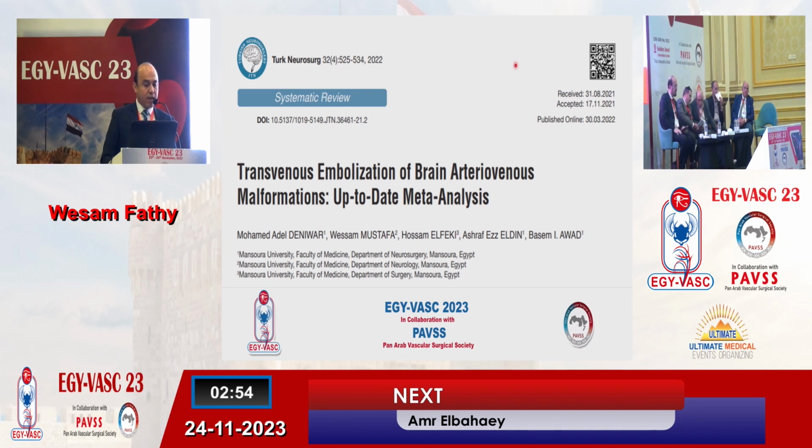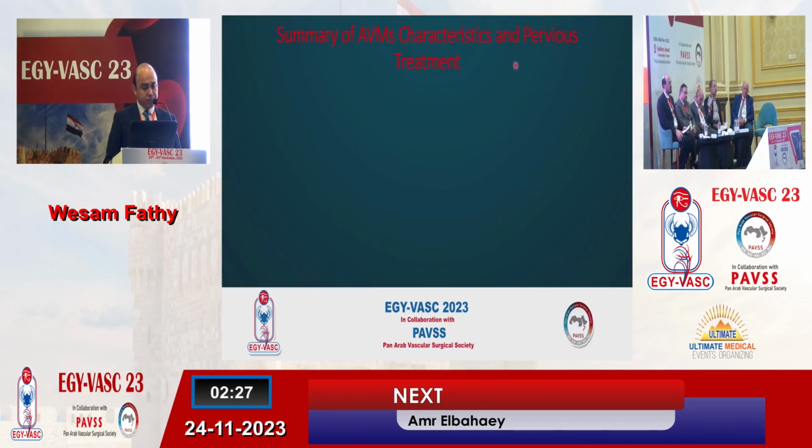This current meta-analysis aims to assess the access and the complication rate of transvenous embolization, and it determines the efficacy and safety of transvenous embolization of the EVM. This current meta-analysis revealed that the transvenous embolization of the EVM had a 93% immediate endovascular total occlusion rate with 90% good functional outcome and 10% overall technical complication.